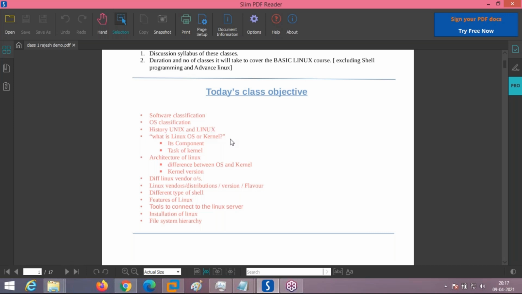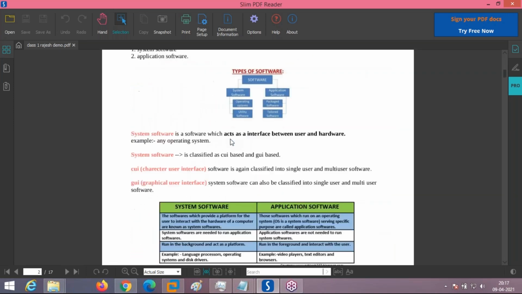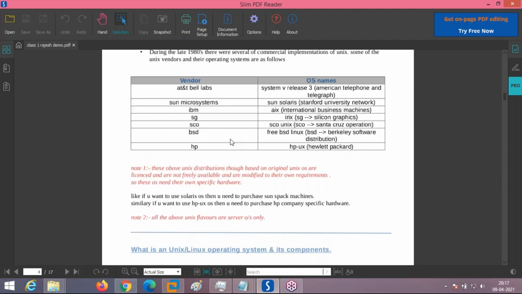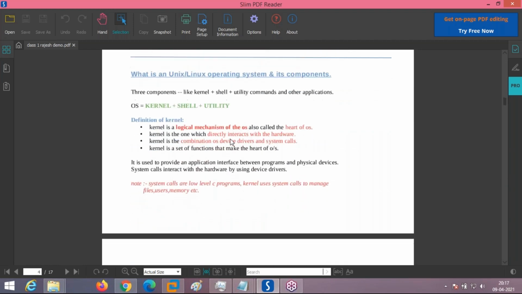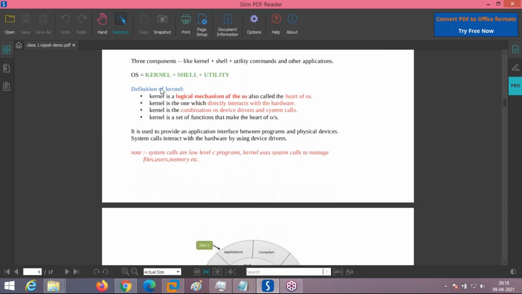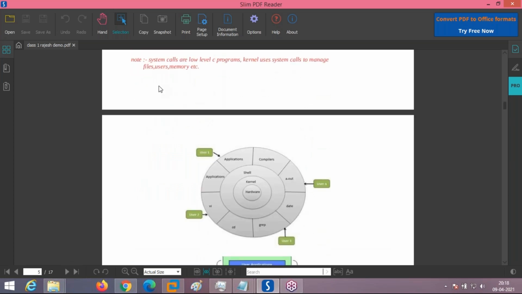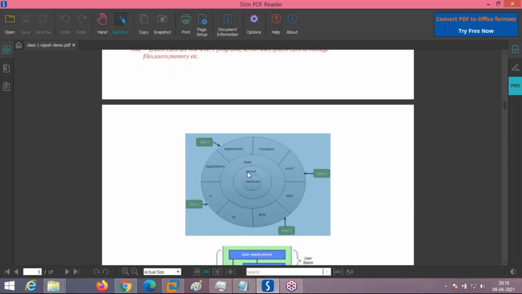The history of Unix and Linux. Later we went through what the components of an operating system are, meaning what a Unix or a Linux operating system is made of. As you can see here, the Linux or Unix operating system and its components are divided into three: kernel, shell, and utility. We are just brushing up yesterday's material. After that we saw the meaning of a kernel and what the tasks of a kernel are.